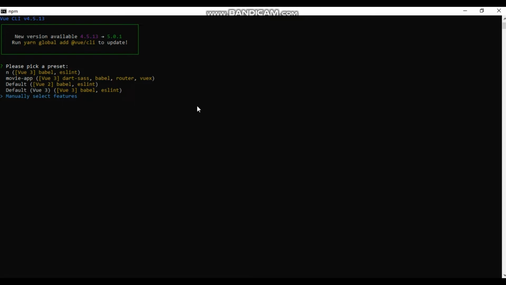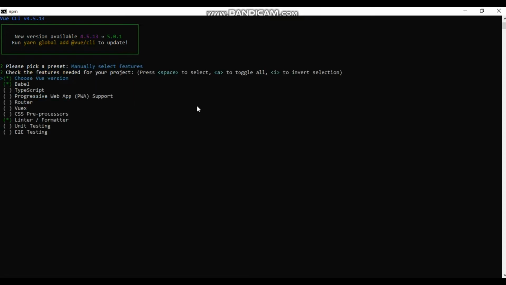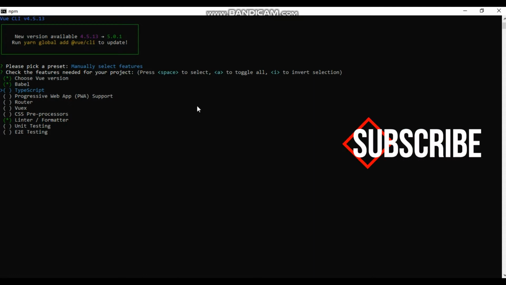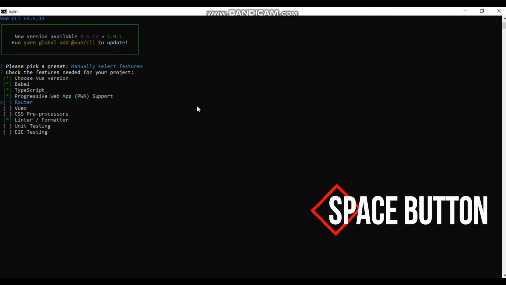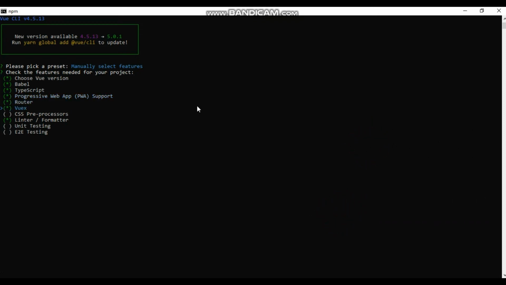Then here you will see the options: choose Vue version, Babel, TypeScript and progressive web app. I simply click the space button to select TypeScript and progressive web app. Then I want router and Vuex.